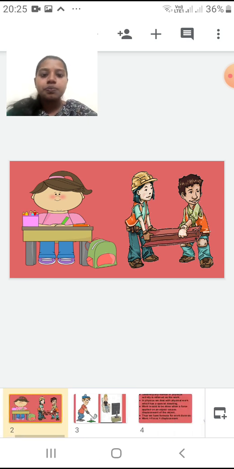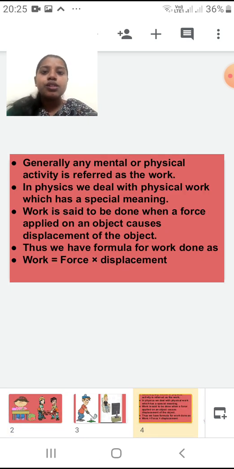Generally any mental or physical activity is referred to as work. So what is the normal definition of work? We can say that generally any mental or physical activity is referred to as work.